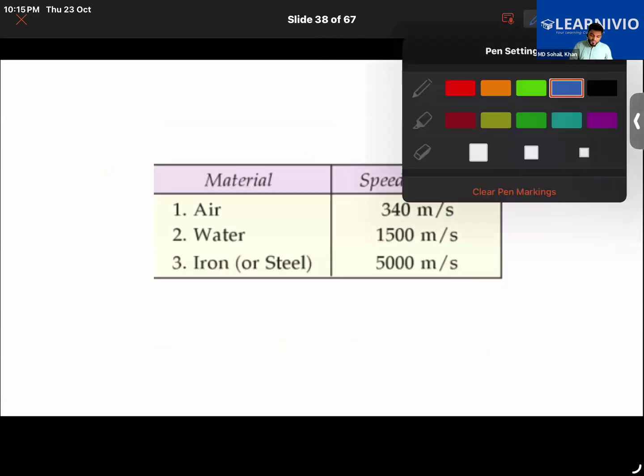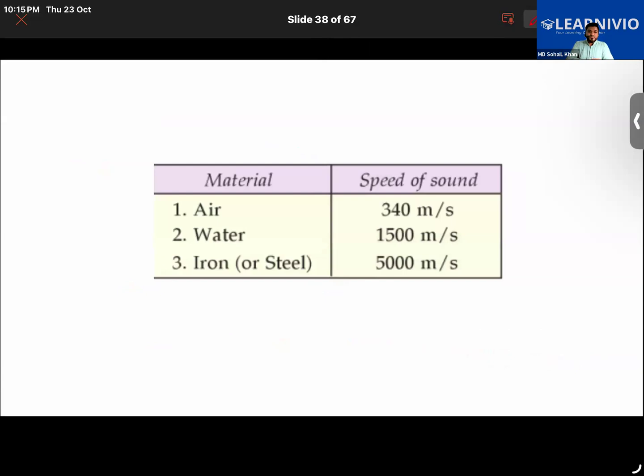Now, generally, this is the speed of sound across different mediums, but it differs depending upon the humidity, the temperature, etc. But generally, the speed of sound in air is 340 meter per second, in water 1500 meter per second, and in solids like iron or steel it is around 5000 meter per second. Why is the speed of sound increasing here?